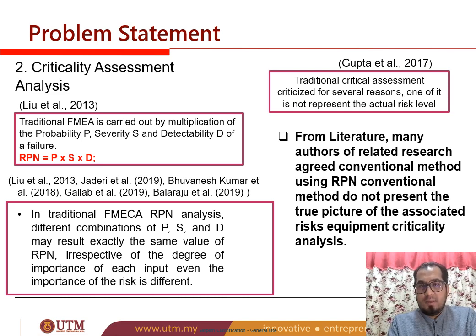Gupta in 2017 also mentioned that traditional critical assessment is criticized for several reasons. One is that it does not represent the actual risk level, meaning that different risk levels might result in the same RPN number, and the maintenance strategy will then treat them as the same criticality. So many authors agreed that the conventional method of using RPN does not represent the true picture of the associated risk of the equipment in criticality analysis.